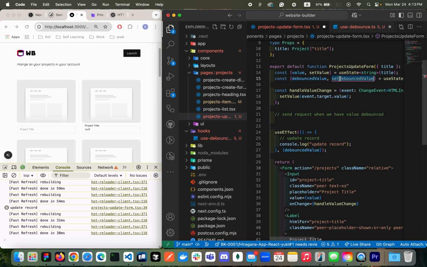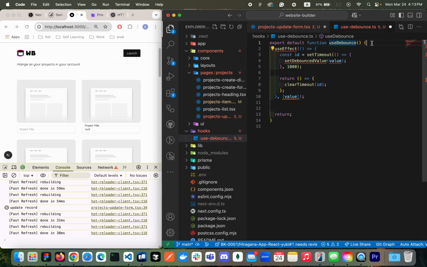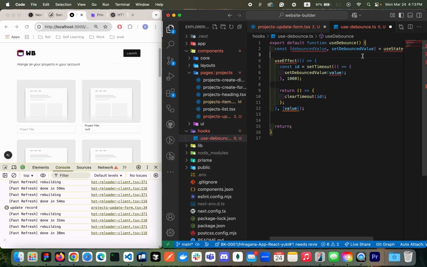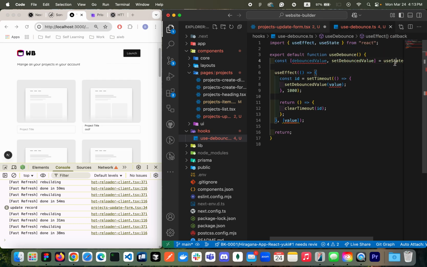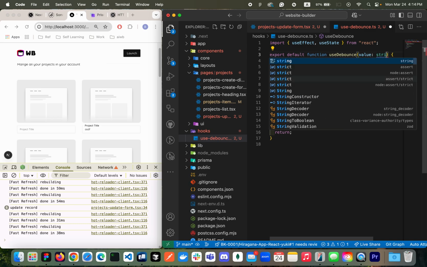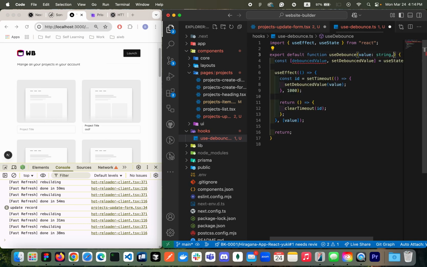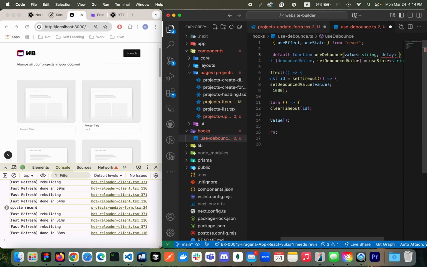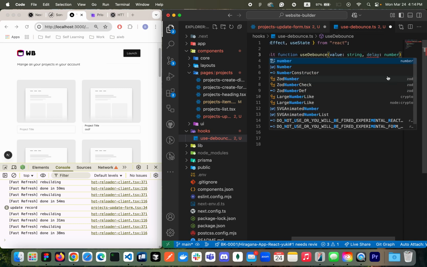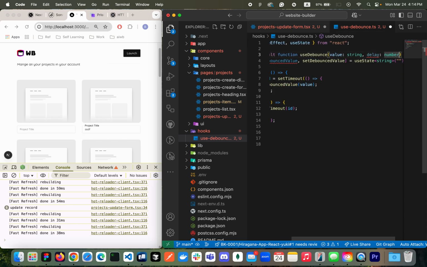So here I'm gonna have this guy too, right? What is gonna happen will be when value changes. So value, that is a string, okay? And then the second thing is delay. It's going to be a number, and by default it's going to be maybe 200 milliseconds.